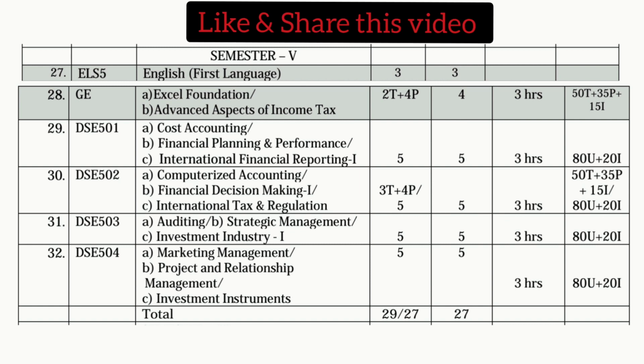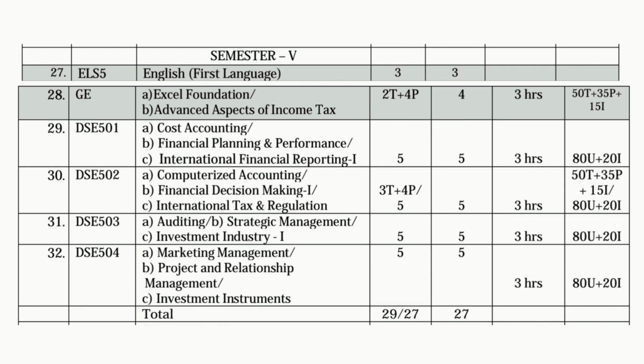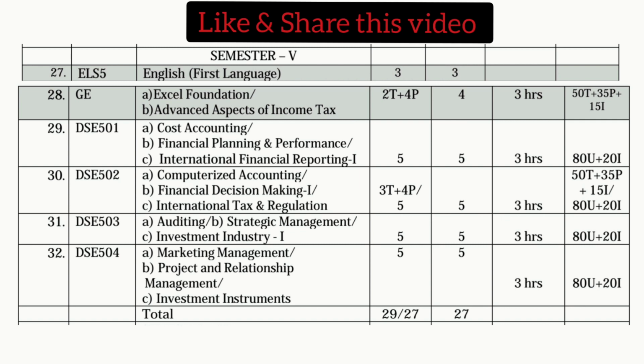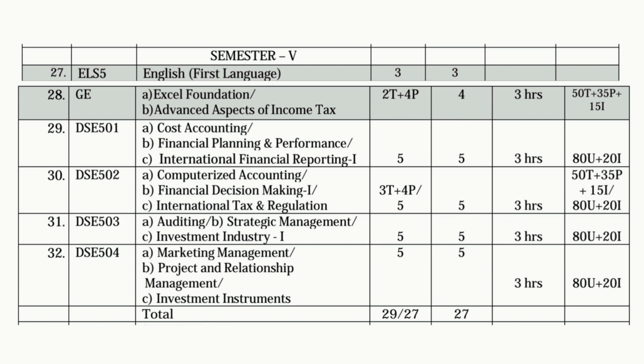Next, the fourth elective. We have an option between 3 subjects: Auditing, Strategic Management and Investment Industry 1. Out of these 3 subjects you can select any one, with 5 classes per week and 5 credits. If you pass this subject you will get that. The exam duration is 3 hours and the total marks are 100 out of 100, 80 for semester exams and 20 for internal exams, and this subject has a total of 5 units.